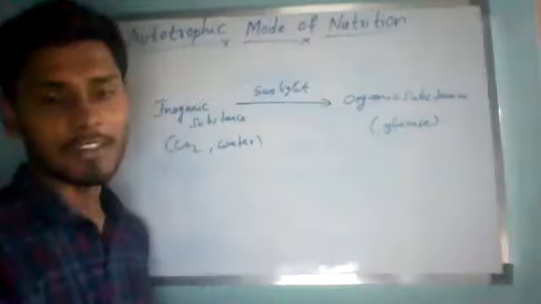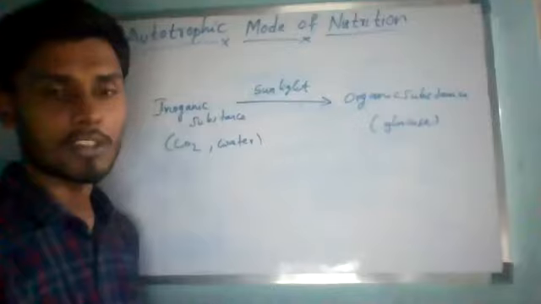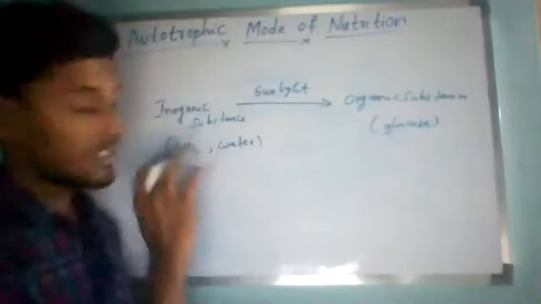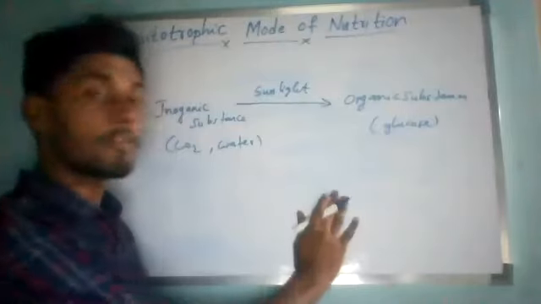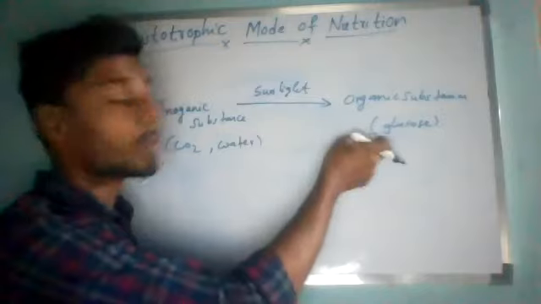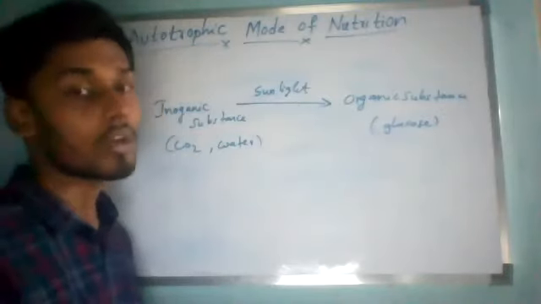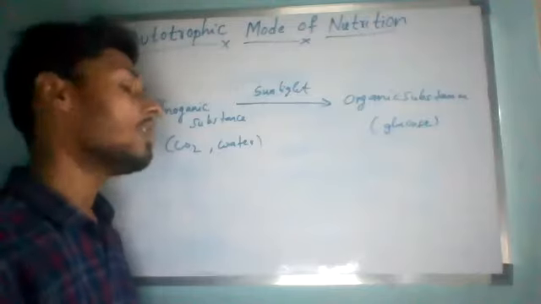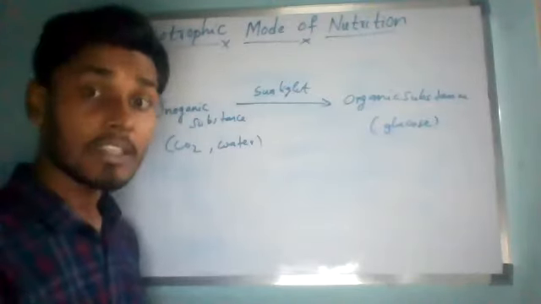Can we include chlorophyll also over the arrow? Then it is indicating photosynthesis. We are not using the photosynthesis reaction. Just in the autotrophic mode of nutrition, inorganic substances under sunlight will produce organic substances. That is called the autotrophic mode of nutrition.